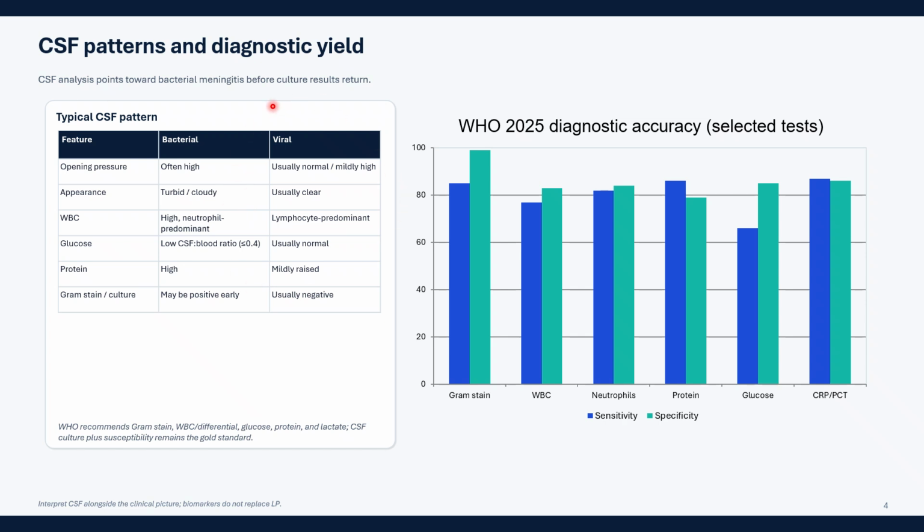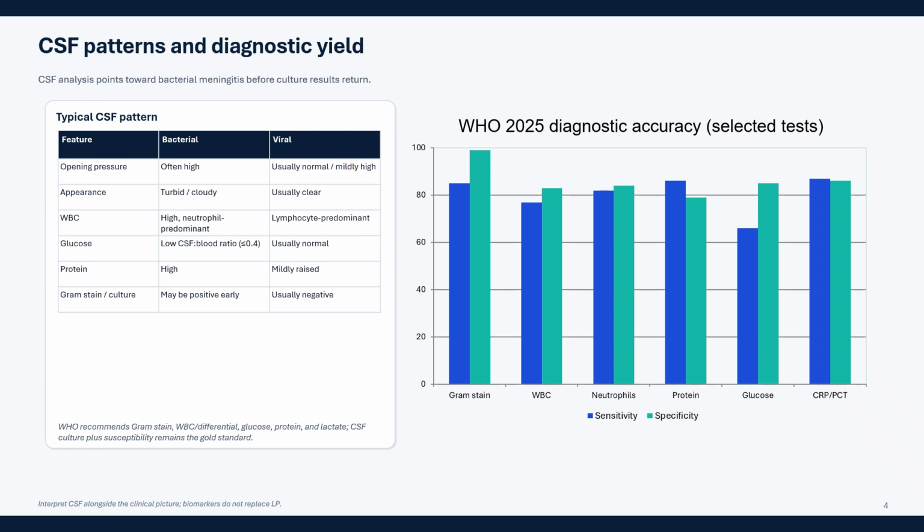In viral meningitis, it will be lymphocyte predominant, and in bacterial usually neutrophil predominant. Glucose would be low because bacteria consume glucose, so CSF glucose will be low compared to blood, that is, the ratio is less than 0.4. Protein would be elevated, and gram stain or culture may be positive. In viral, usually normal to mildly raised picture will be there.